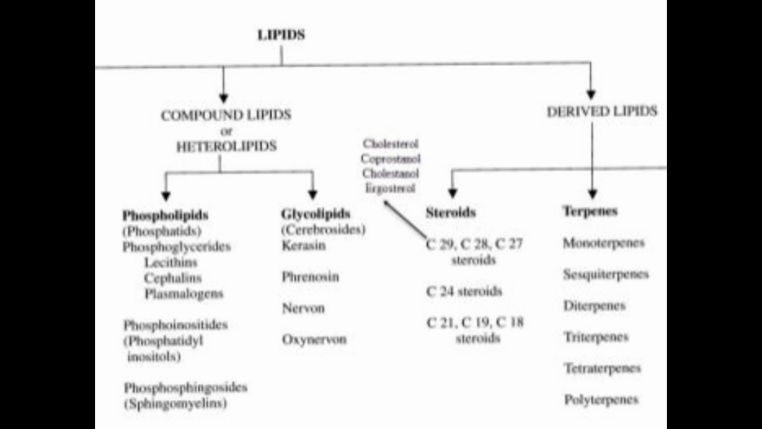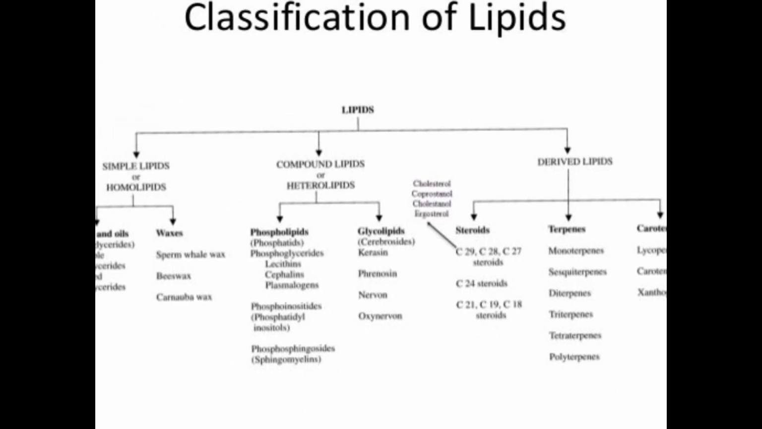These are steroids. The second classification of derived lipids is terpenes. Examples are monoterpenes, sesquiterpenes, diterpenes, triterpenes, tetraterpenes and polyterpenes. And the third is carotenoids: lycopene, carotenes and xanthophyll. Its name itself indicates that it consists of carotenes. Okay, this is the classification of lipids.